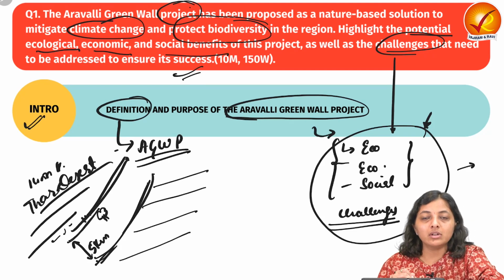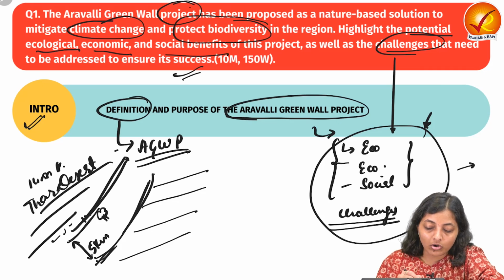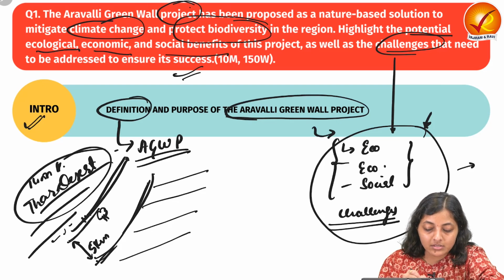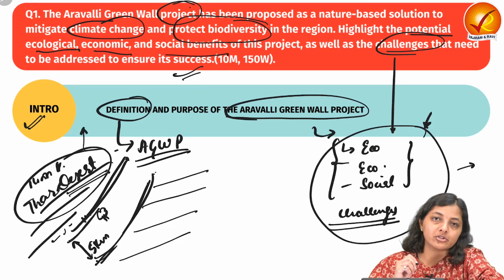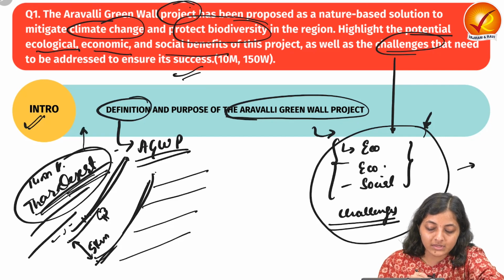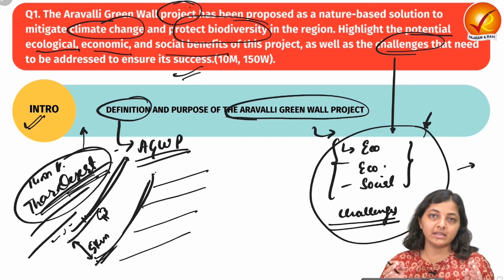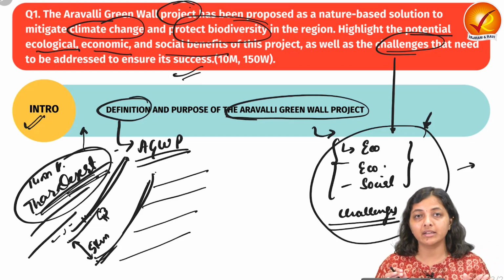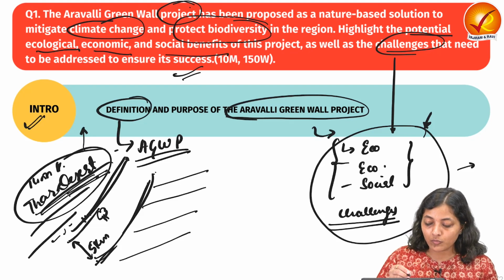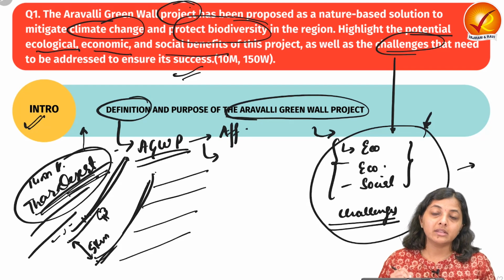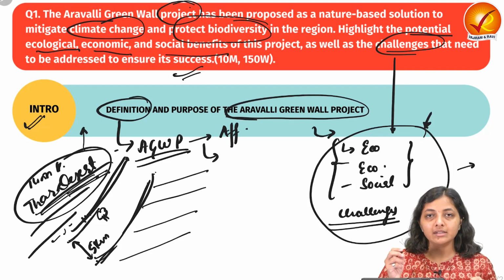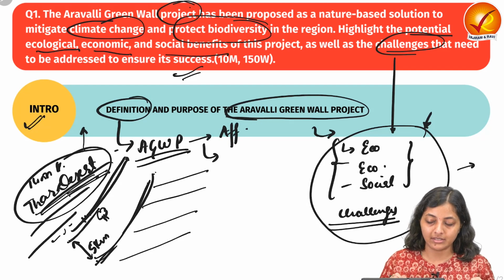So this Green Wall initiative would act as a barrier so as to check the eastward march of the Thar Desert, so as to protect the other regions from getting degraded or destroyed. This is an initiative which got influenced from Africa's Great Green Wall Initiative. So what will this include? It will include the afforestation drive, the rejuvenation of the water bodies and the restoration of the already degraded land.